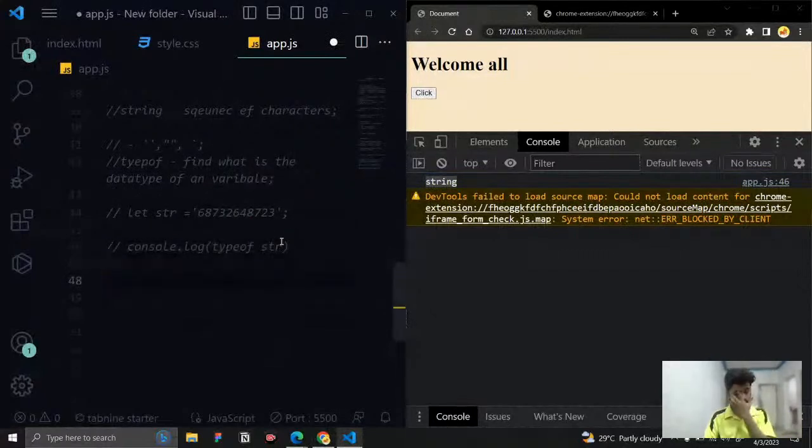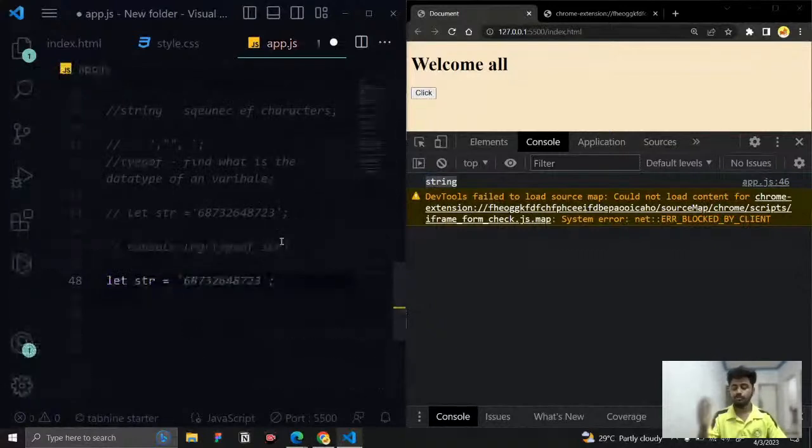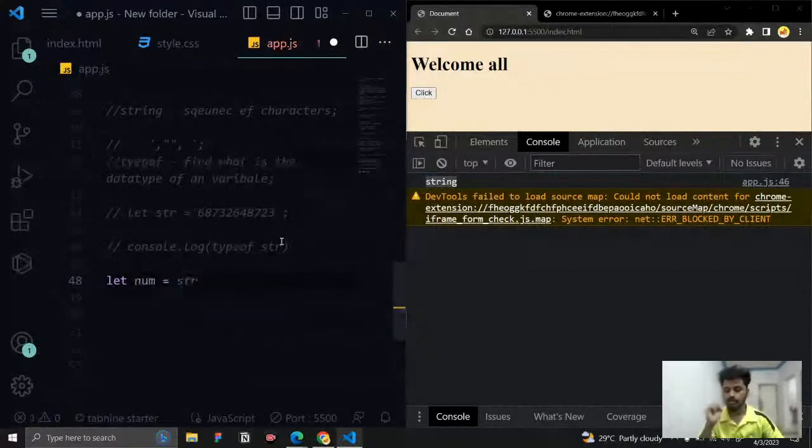The second one is number. What is the second data type? It is going to be a number. Here in JavaScript, everything is a number. If it is a float, number. If it is an integer, number. If it is negative, that is also a number. We don't have separate integers and floats like that. Everything is a number. For example, 23 is a number, 2.3 is a number, 0.23 is also a number.